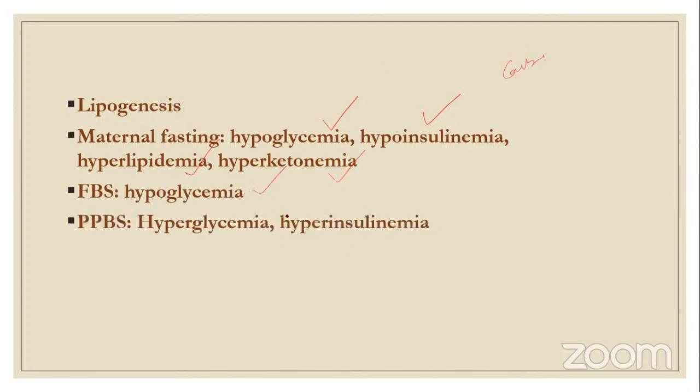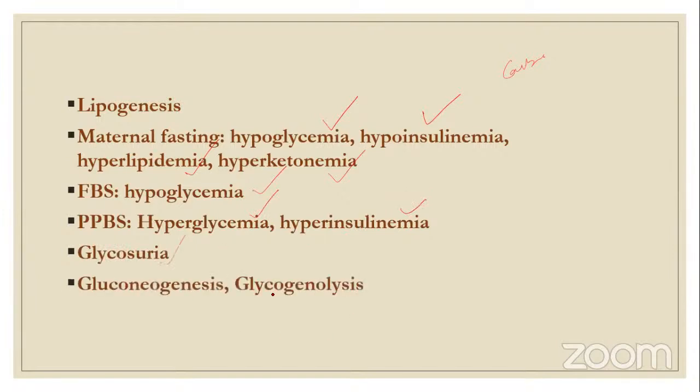Because during fasting, the glucose is taken up continuously by the fetus. So there is hypoglycemia. And once postprandial, once food is taken, there is hyperglycemia because of the increased insulin, and hyperinsulinemia. And glycosuria is seen in pregnant women. Gluconeogenesis and glycogenolysis also occur. Even though the lipid is more, it is converted into glucose.